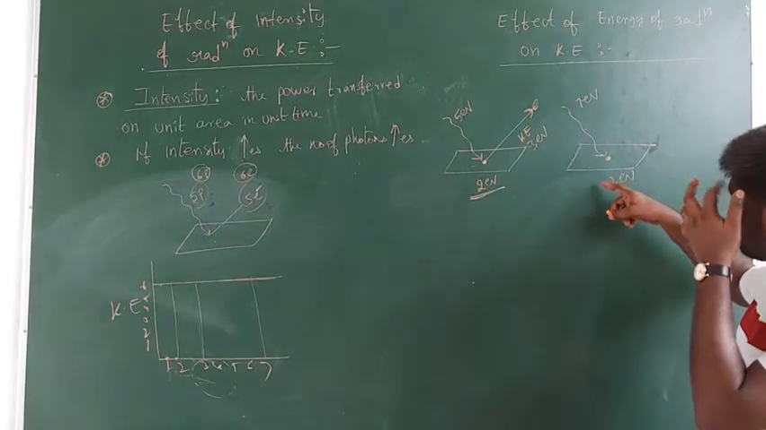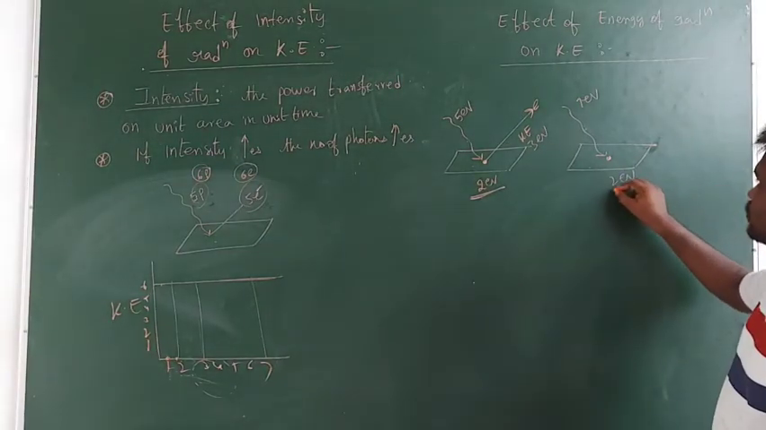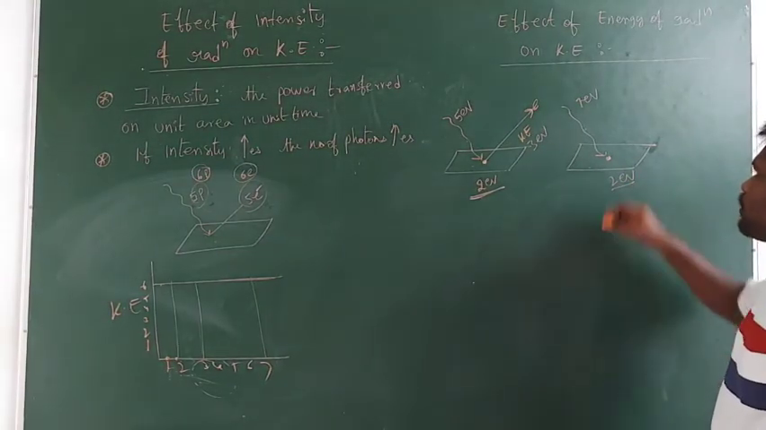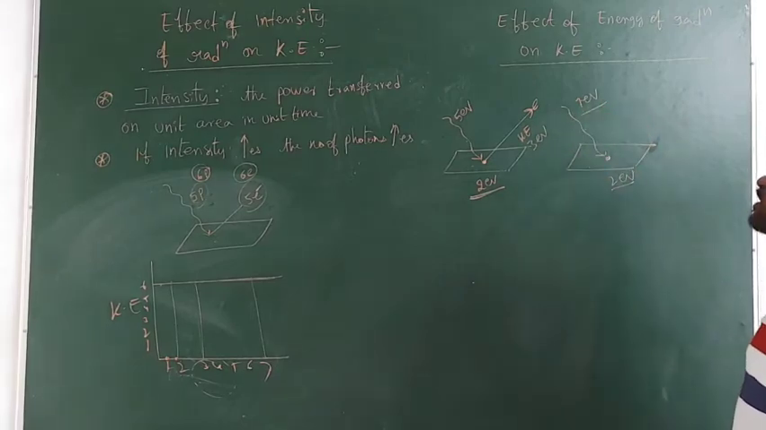Now here also you see, the work function of the metal is 2 electron volts. Now we are using radiation having energy 7 electron volts.